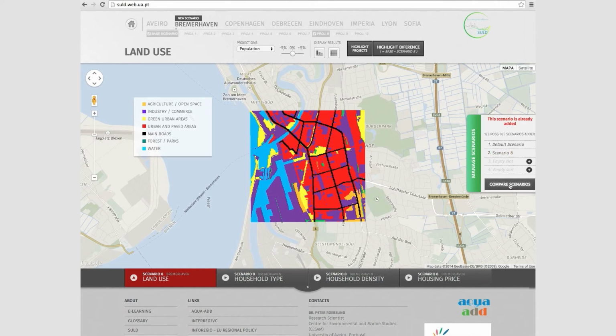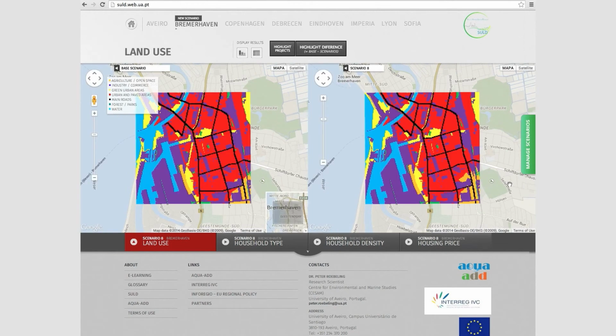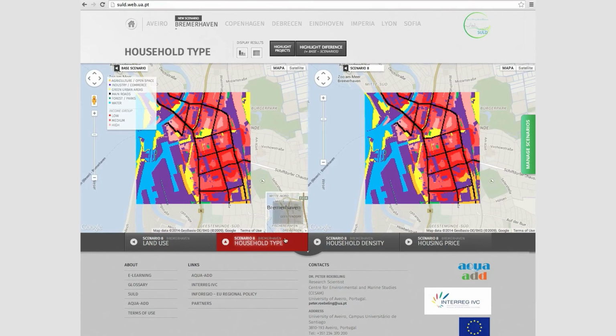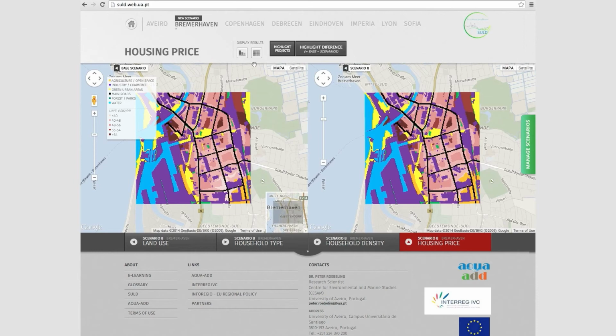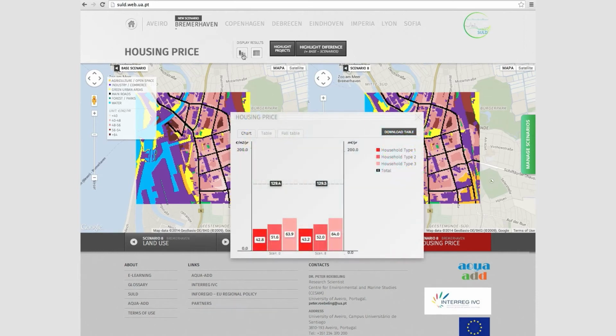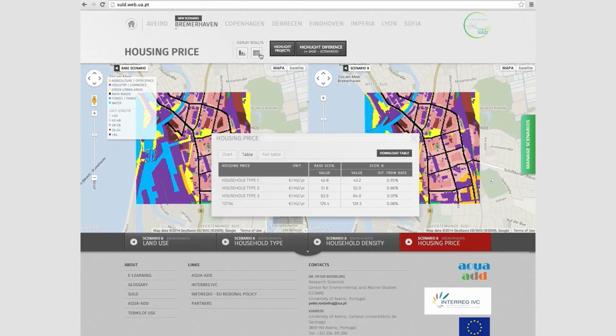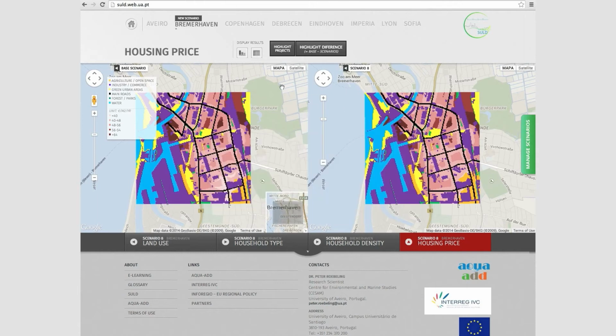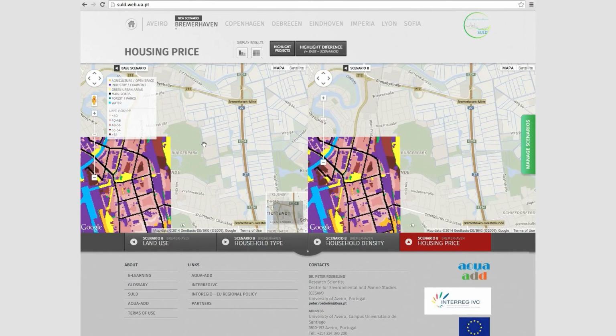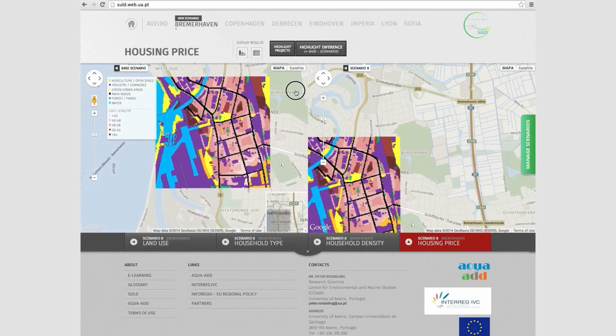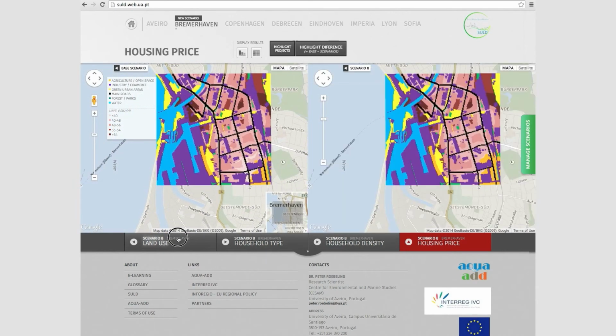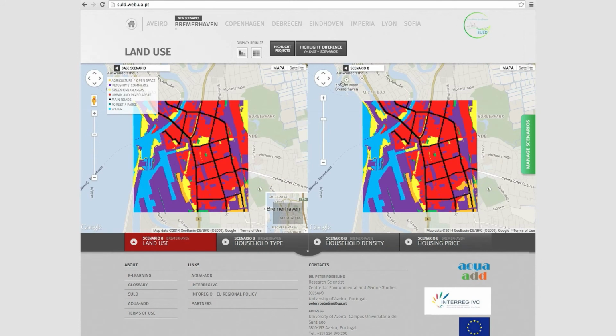available. Let's press it. The scenarios are displayed side by side to a maximum of 4, being that the first is always the base scenario. The same functionalities as before are available. You can change the variables as you can visualize the different maps, tables, and graphs, which will display the results for all the scenarios being compared. Also, if you change the view in one window, then all windows will update accordingly. When you are done comparing, you can always go back to the single scenario view by pressing the scenario name.